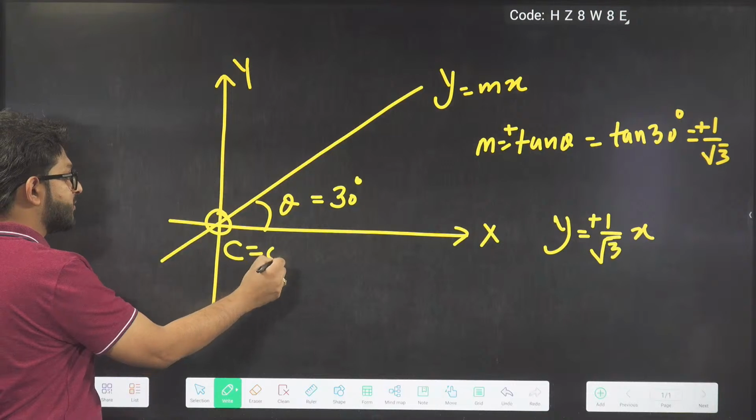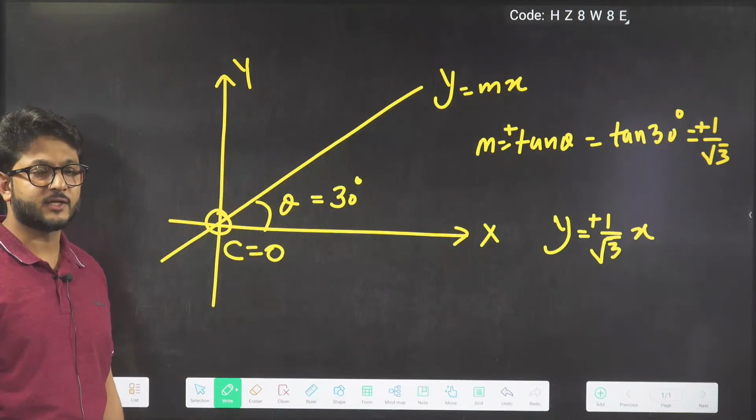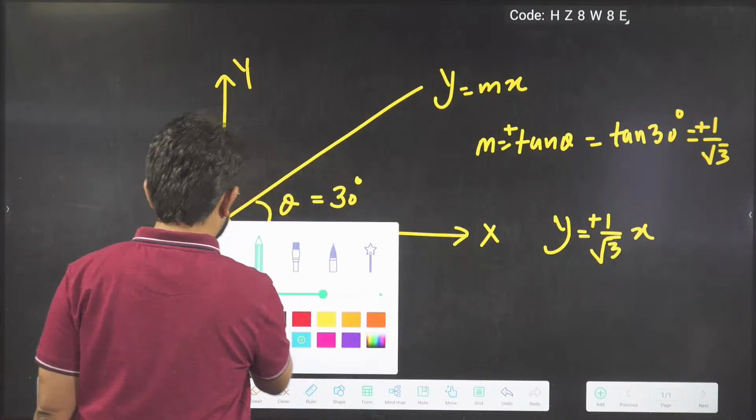And what is this c? C value equal to how much? 0 for this case, right? C value is taken as 0. It doesn't matter to us. Okay, ready for the next one, I guess.